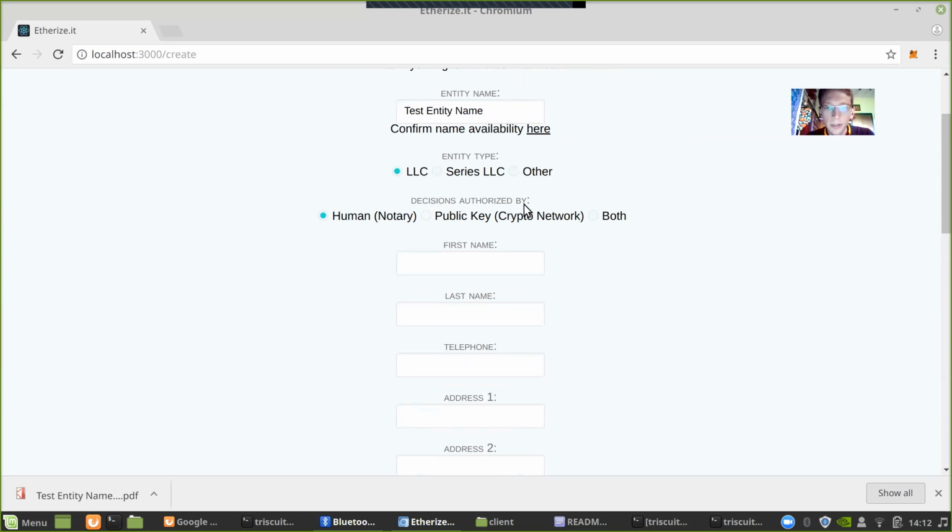So the next selection is another really interesting part about Wyoming's recent legislation, is that instead of just having humans be in control over LLCs, you can have a public key. So for the sake of this demo, it's just going to be a MetaMask address. But we envision in the near future, you'll be able to instead have this be your DAO's address, and for any decisions issued by that DAO to be legally binding or legitimate in the state of Wyoming's eyes.